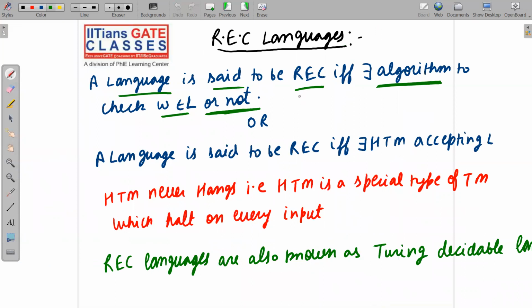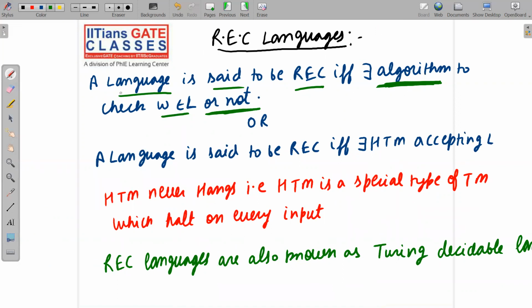For members, it will say yes. For non-members, it will say no. Yes and no, both answers should come. This is the basic meaning of algorithm. I have already told you, algorithm and procedure are different things. An algorithm always halts and says yes or no, and a procedure will always halt and say yes, but in case of no, it may not halt.